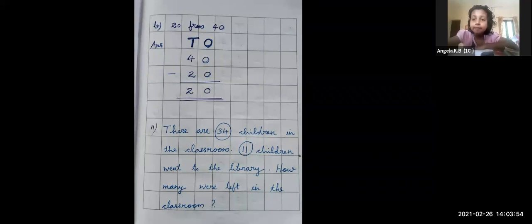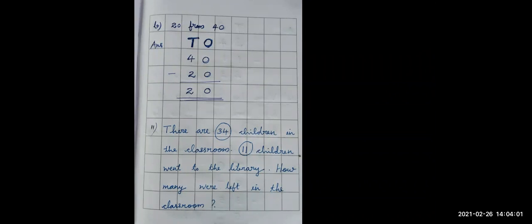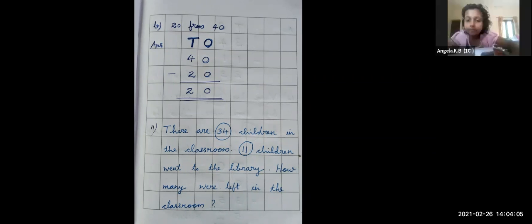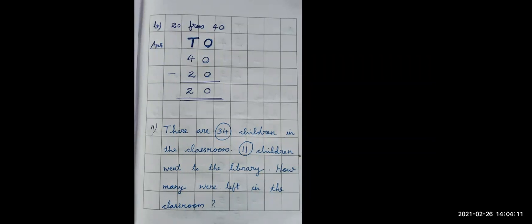Ma'am, I completed question number B. Started to write the word problem. There are 34 children in the classroom. 11 children went to the library.